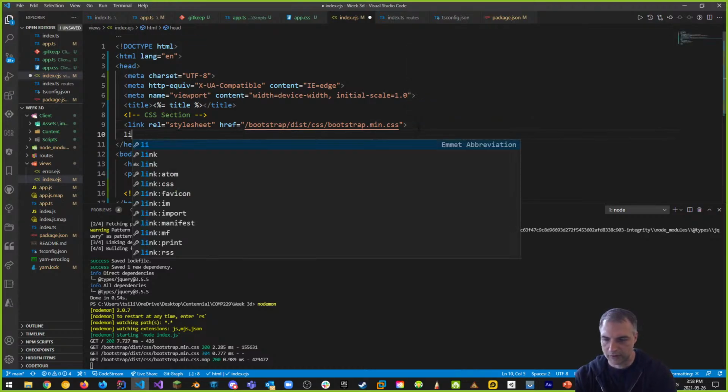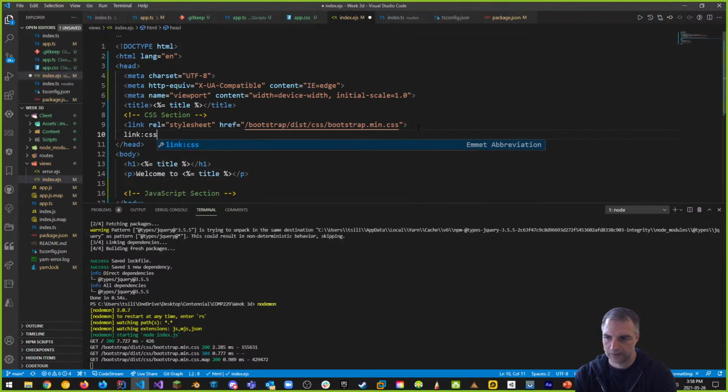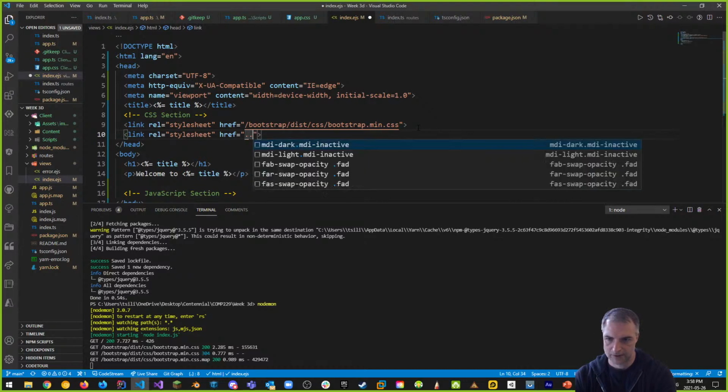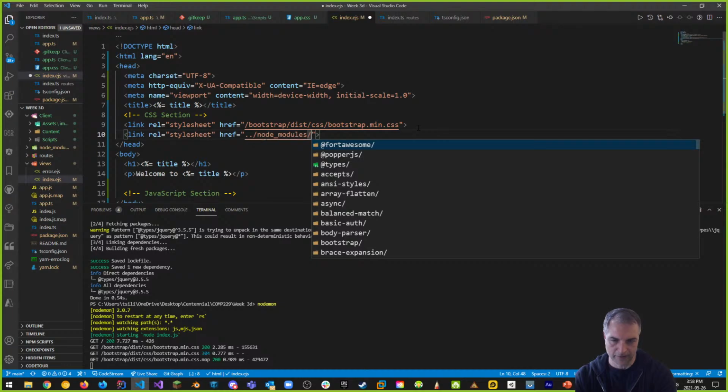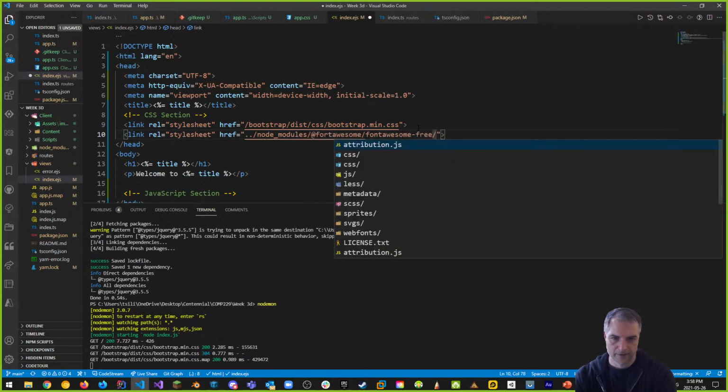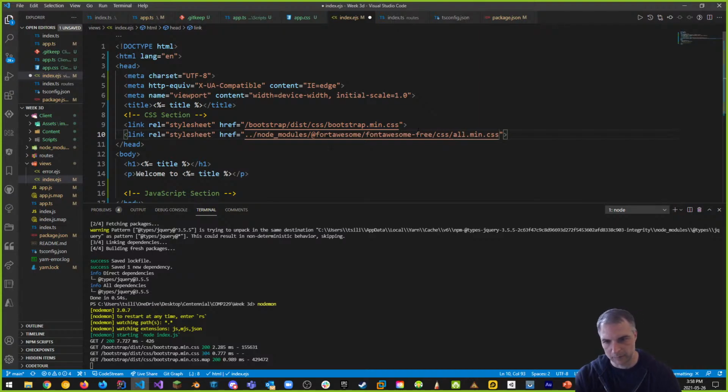Next, let's do another one, link CSS. And what we want to do is say, just like we did before, /node_modules. So we start off like this to help us get the path right. Fortawesome, fontawesome-free, and we want to go to css, and we want all.min.css, and then what we want to do is erase the node_modules reference.